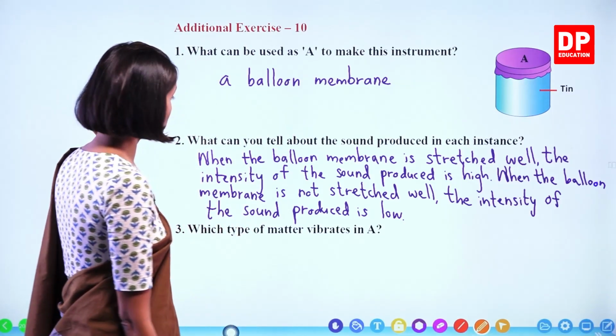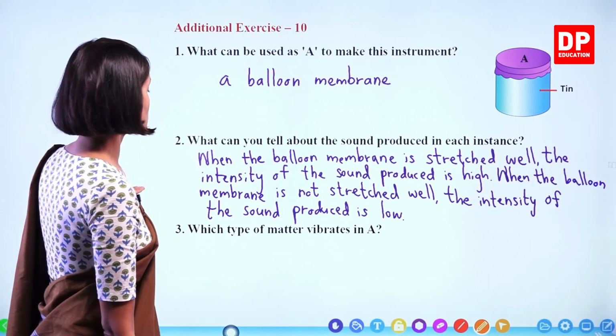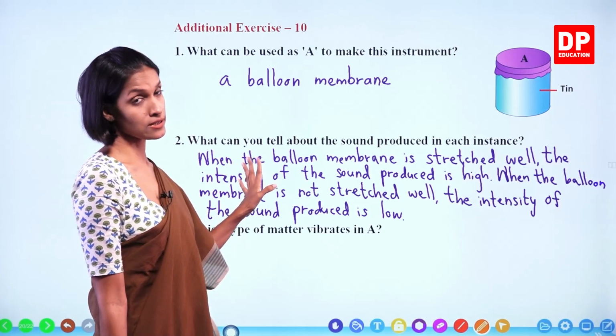When the balloon membrane is not stretched well, the intensity of the sound produced is low, right?